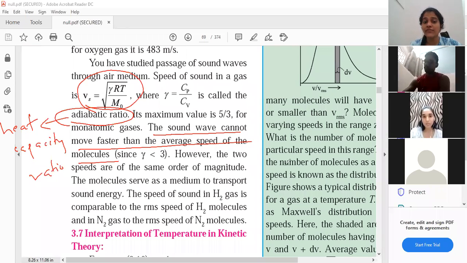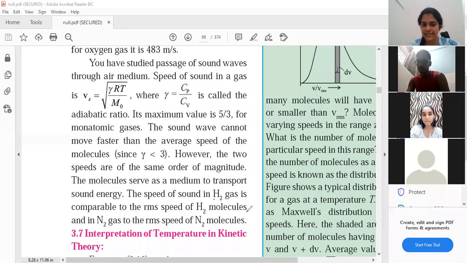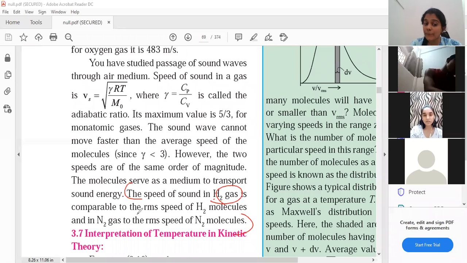See. However, the two speeds are of the same order of magnitude. Same, or I can say nearly same. Which two speeds, students? The speed of the sound wave and the speed or velocity of my gas molecules. So you all can see the speed of sound. You all can mark this last part. The speed of sound in H2 gas is comparable to the RMS speed of H2 molecules.